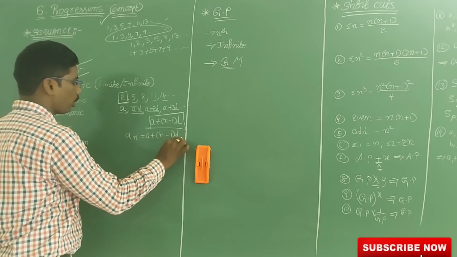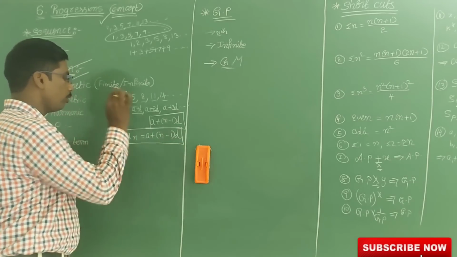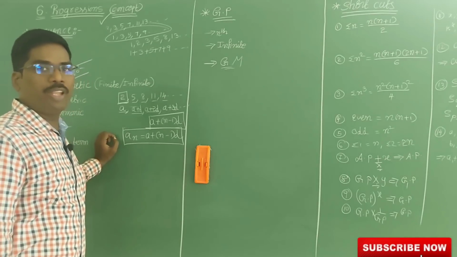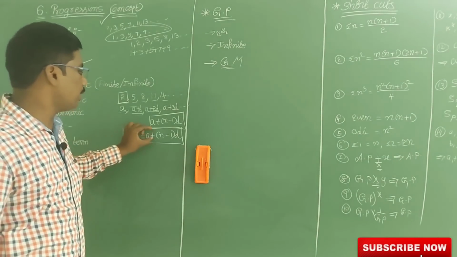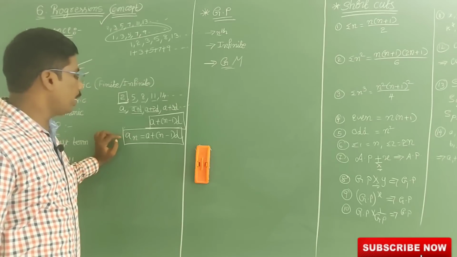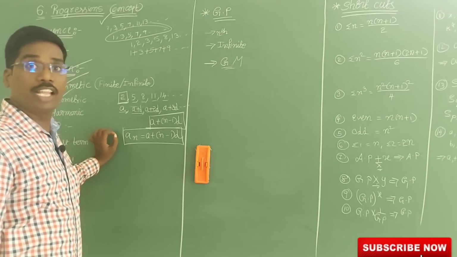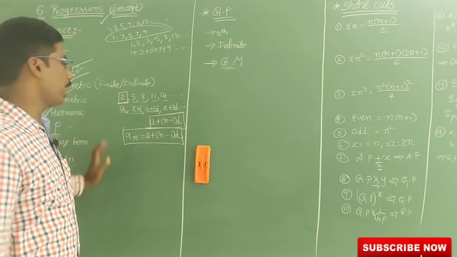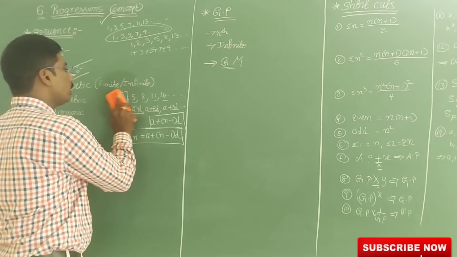We can say arithmetic progression as AP. So the nth term in AP is An is equal to A plus n minus 1 into D. This is the nth term in AP. Now we are going to discuss